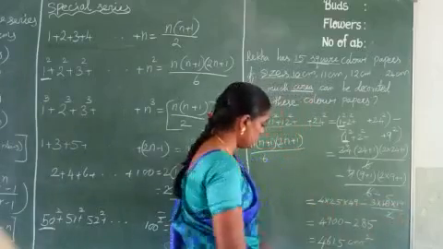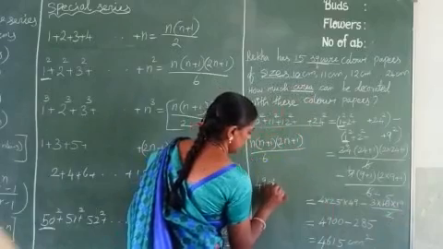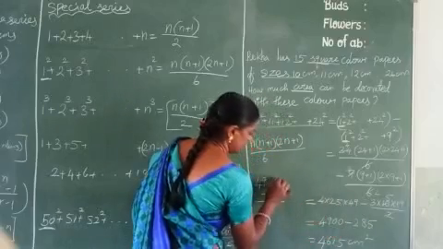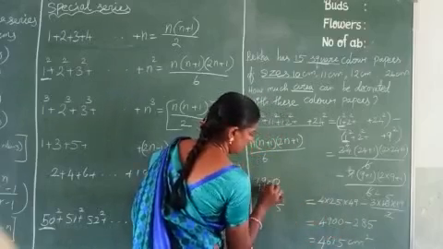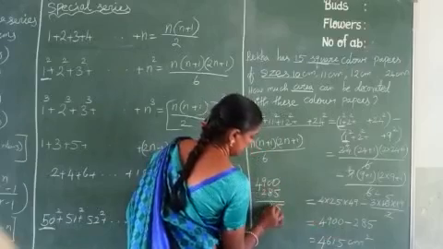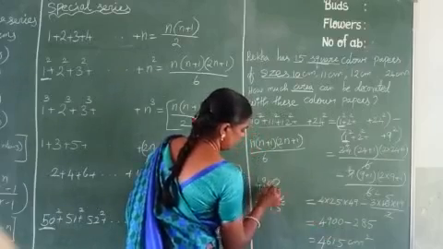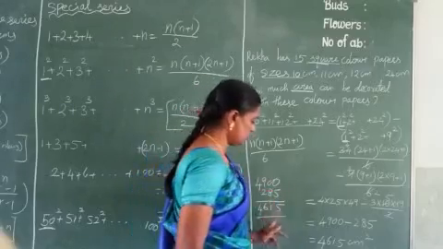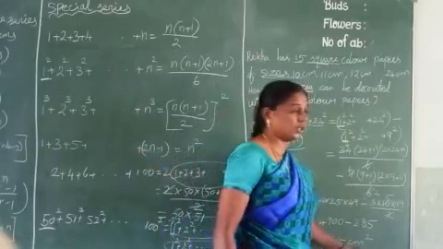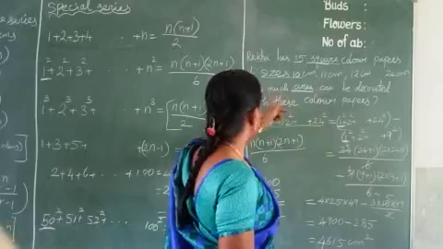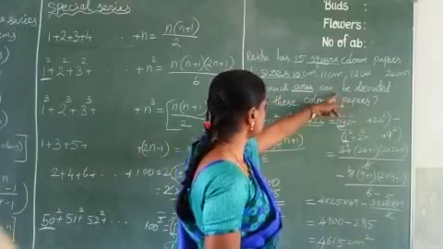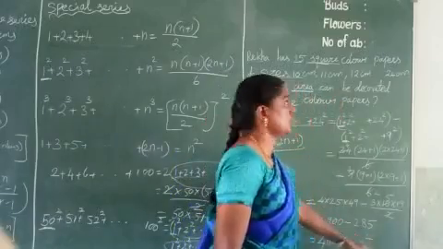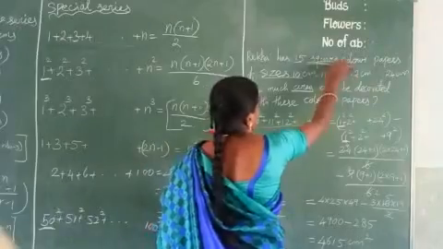So at last what we get? 4900 minus 285. 10 minus 5, 5. Here 9, 9 minus 8, 1. Here 8, 8 minus 2, 6, plus 4. So 4615 centimeter square. So here how much color paper is decorated? 4615 centimeter square. Here the square papers' area.